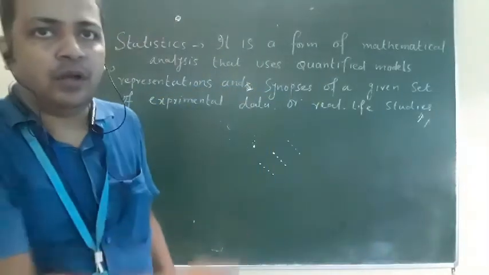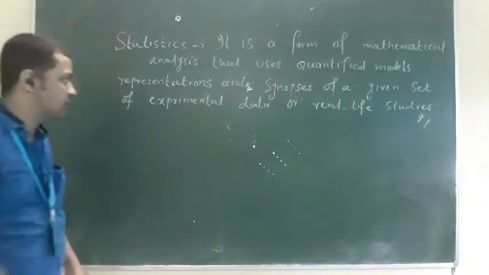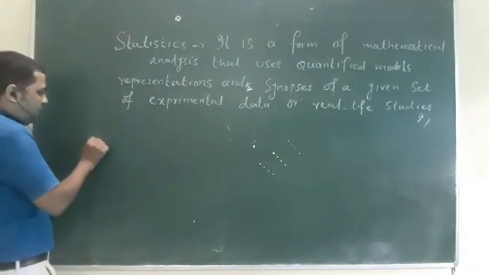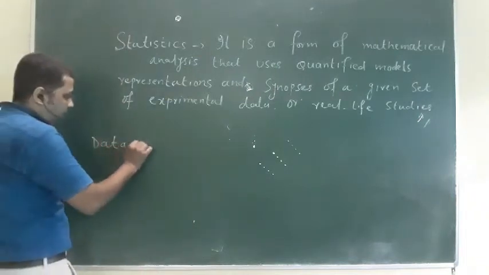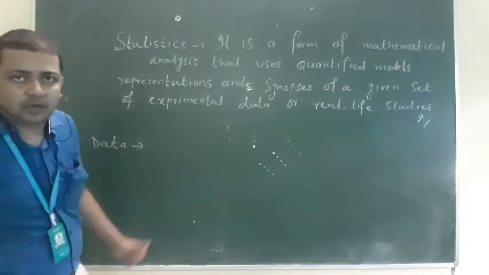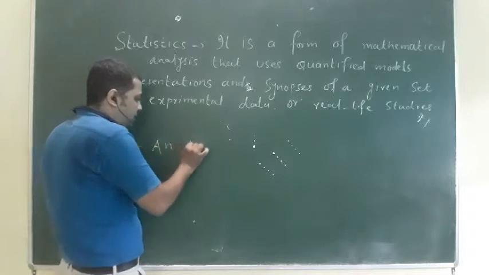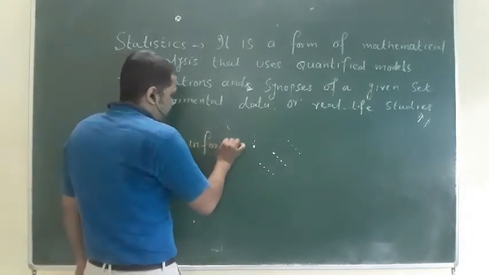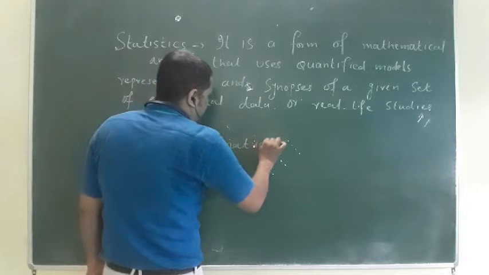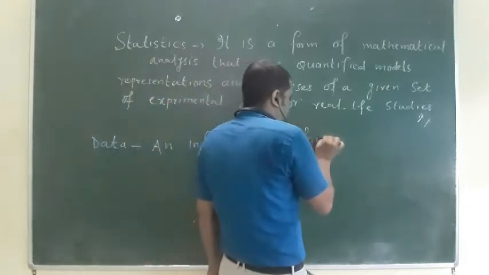So students, today I will discuss the first word. The second definition is data. What is data? Actually it is a kind of information which is in numeric form.